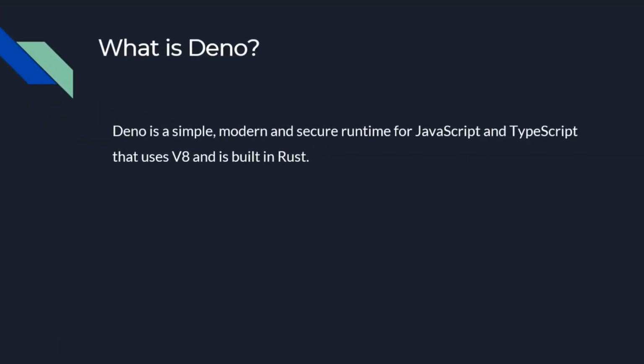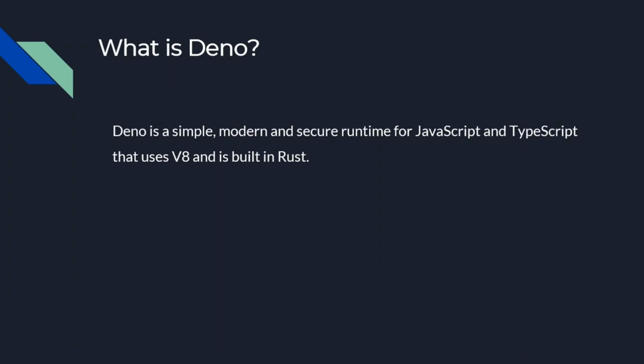Before we can start coding, let's understand a few things about Deno. The first and very obvious question is, what is this Deno after all? So their website states that Deno is a simple, modern, and secure runtime for JavaScript and TypeScript that uses V8 and is built in Rust. What this means is that, just like Node, Deno is a platform or software which allows you to execute JavaScript. A very good thing about Deno is it supports TypeScript out of the box.